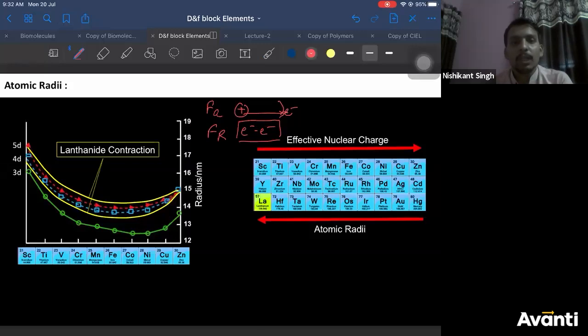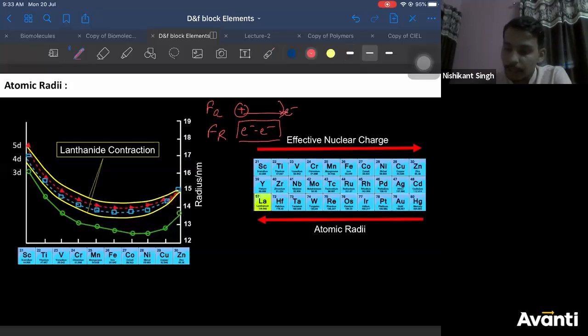Ganesh, kindly slightly correct. So if you see this, the attractive force decreases size, the repulsive force increases size. The balance of these two will decide the size. Now, if you see this carefully, what happens?